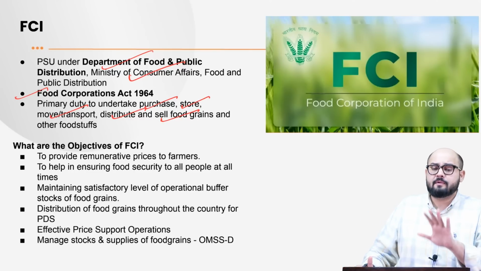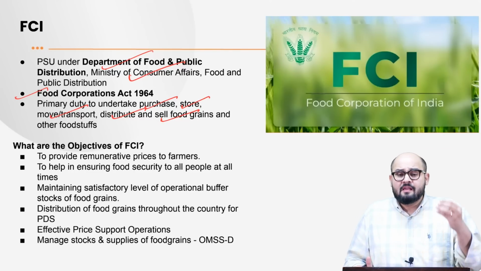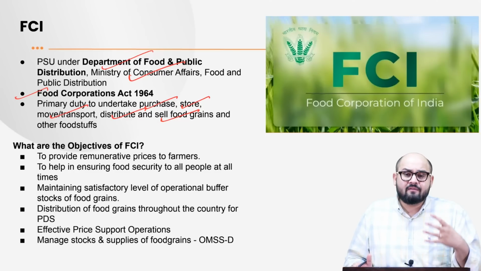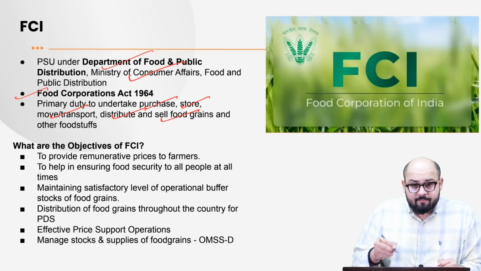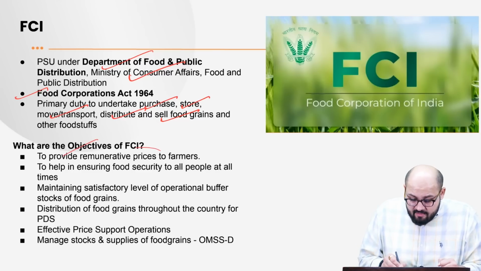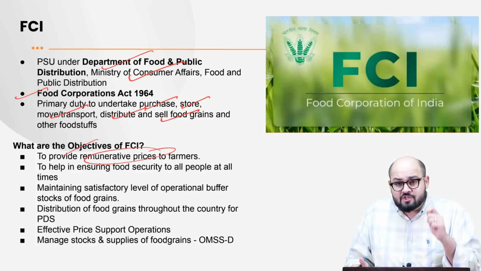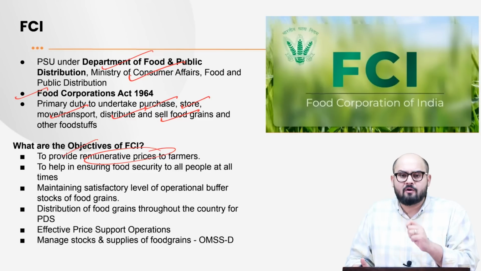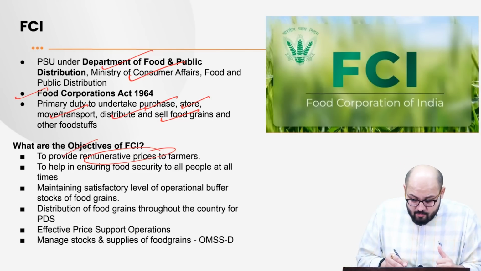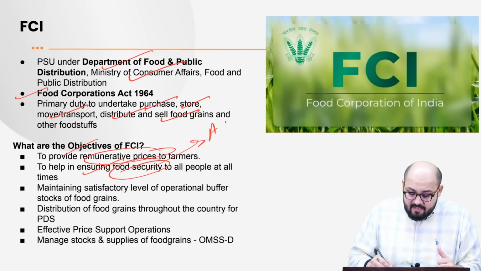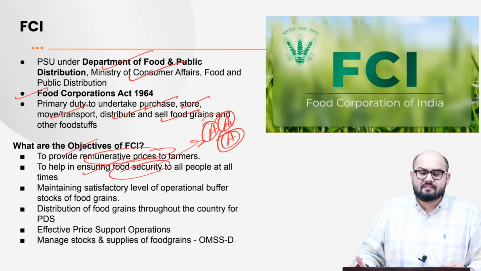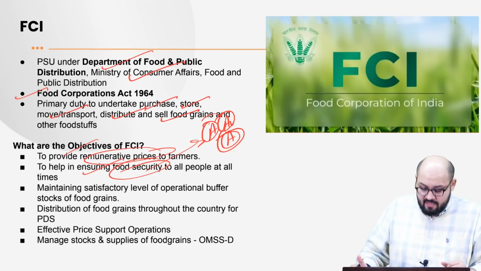It is the Food Corporation of India which has been, since the Green Revolution days, acting a very important part when it comes to the food security of the nation. So the first objective of the Food Corporation of India is to provide remunerative prices to the farmers, to ensure that the farmers receive an adequate amount of money with respect to their commodities. Then to help in ensuring food security through the provision of 3 A's: accessibility, affordability and availability. Right. So we have got the accessibility, the availability and the affordability. So ensuring these 3 A's, the Food Corporation of India works.